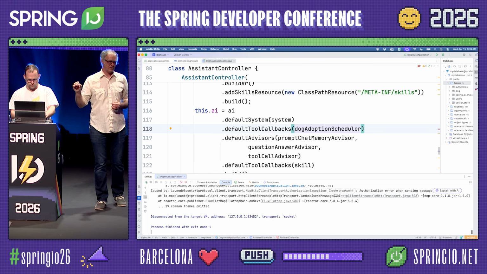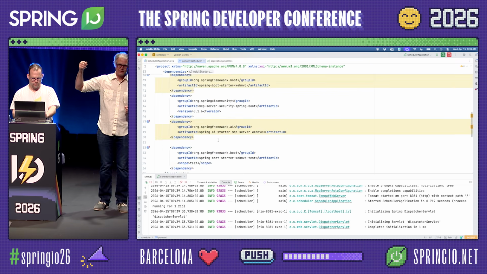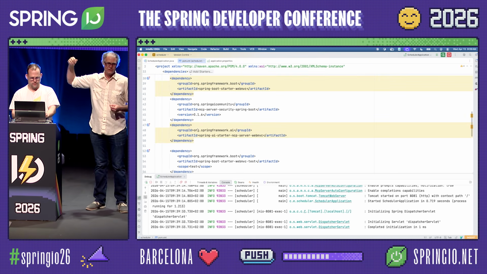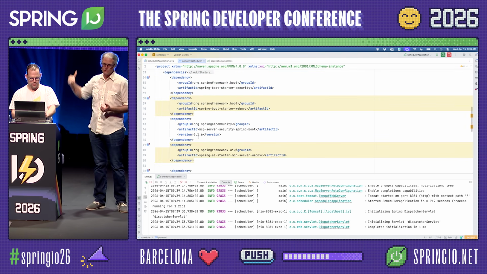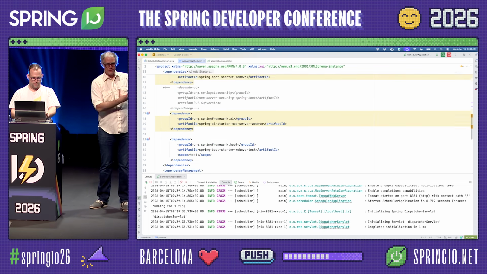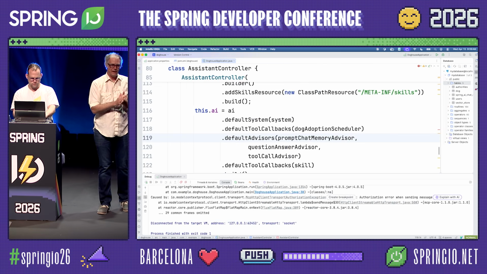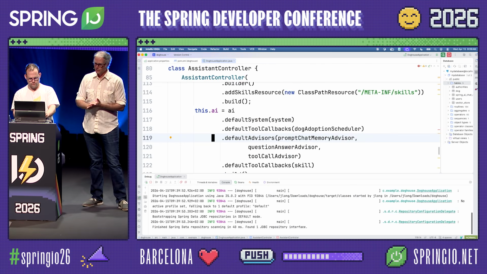What actually happens underneath the covers is when our Spring AI application initializes, it's going to go out to our MCP servers. It's going to get the list of tools that are available on that server, and then populate those tools into the context, into the LLM call that we're going to make, so that it knows about the tools that are available.